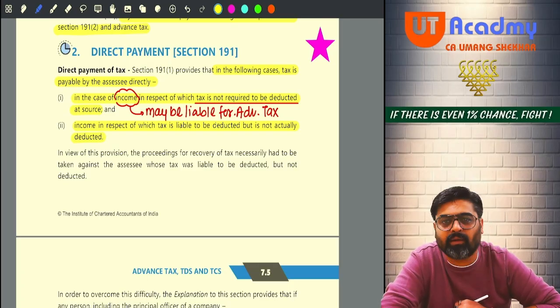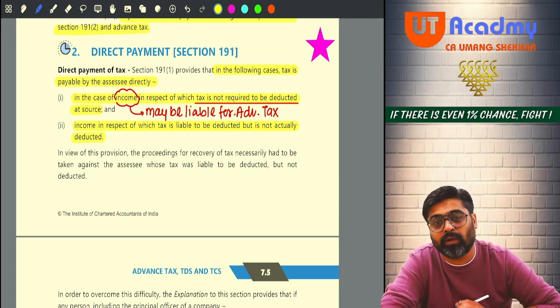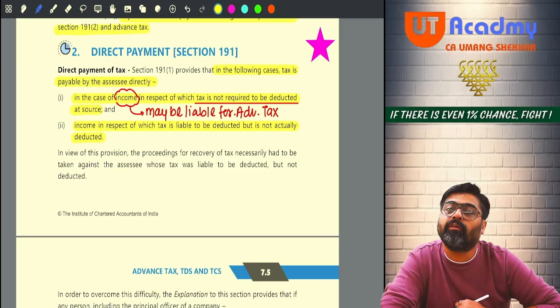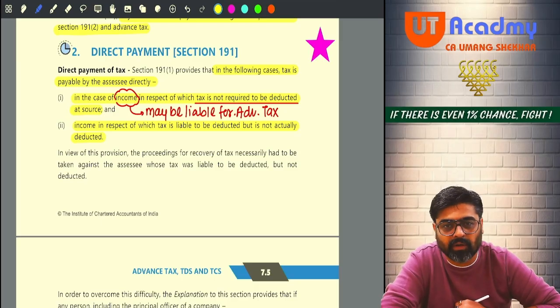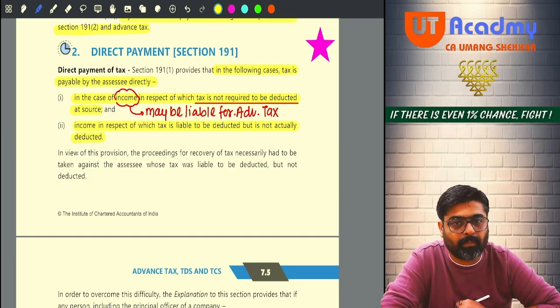That does not mean that we are not going to collect that tax from you. You are going to directly pay that tax to us now. Whatever we are going to do with the payer, that is not your lookout. We are going to penalize the payer because he did not deduct the TDS, we are going to charge interest from him, he will be considered as assessee in default. But that does not absolve you from your income tax liability. On this, income tax is supposed to be paid by you.